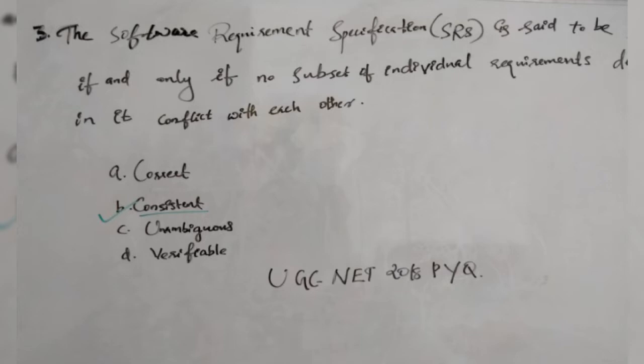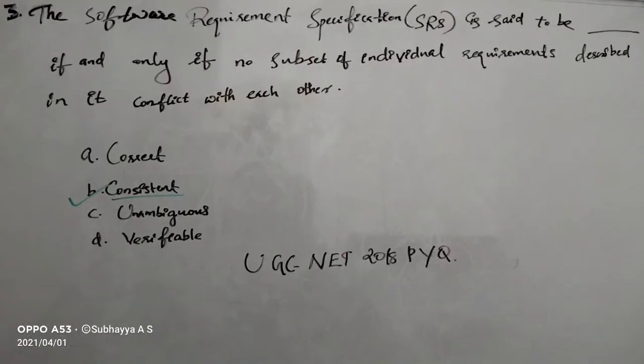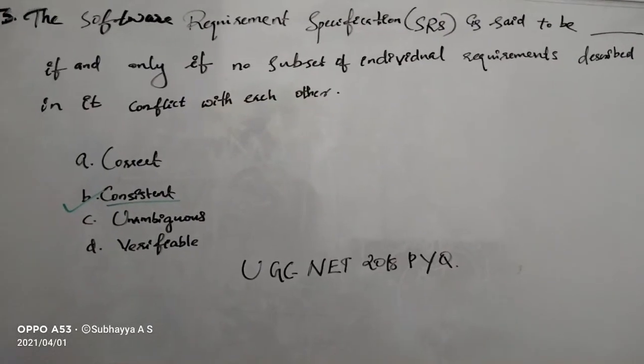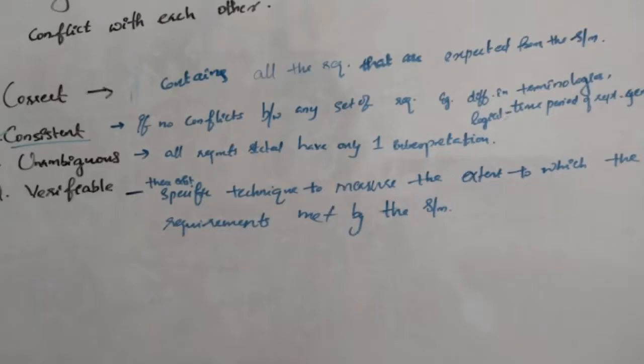The correct answer is consistent, I have already told you. And in the options, the SRS is correct if it contains all the requirements that are actually expected from the system. An SRS document is correct if and only if all the requirements that are actually expected from the system are in it. And SRS is said to be consistent if there are no conflicts between any set of requirements.